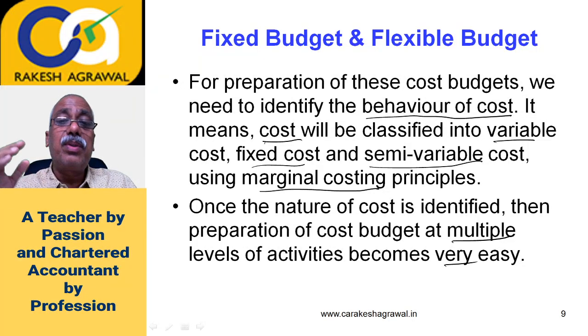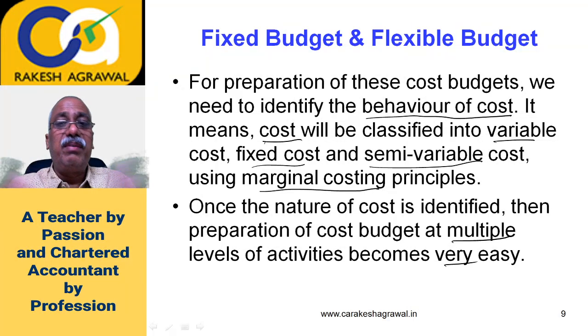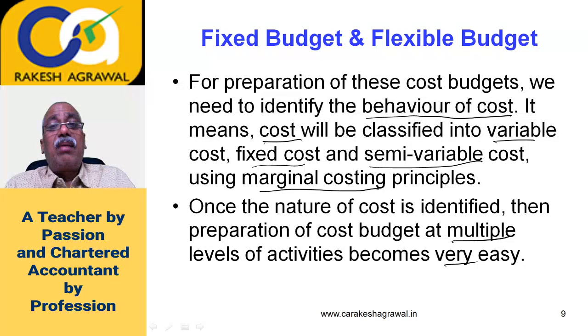So total fixed cost you will write same for any number of units produced. And semi-variable cost, again you will split in two parts, one portion variable and one fixed. If you add both of them, variable plus fixed portion, you will get the semi-variable cost at multiple levels of activities. So this is how you can calculate the cost at all the levels of activities. Just take the total of cost and your flexible cost budget is ready. So it is so simple. As I said, it is a bonus question.